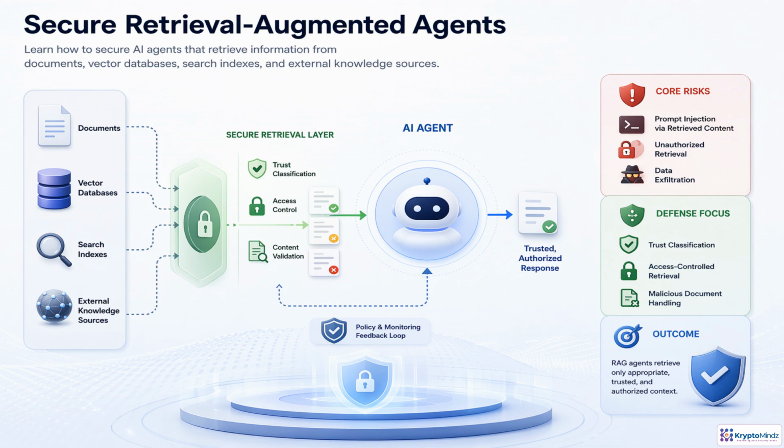RAG agents are powerful because they reach beyond the model. That same reach creates risk. In this lesson, we'll learn how to control what they retrieve, what they trust, and what they're allowed to reveal.